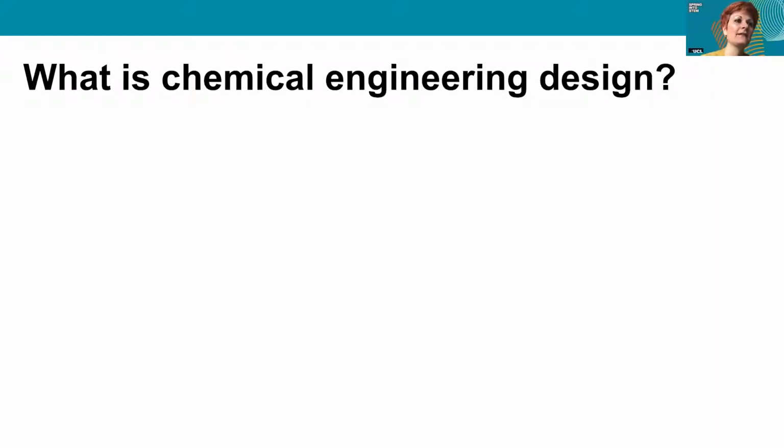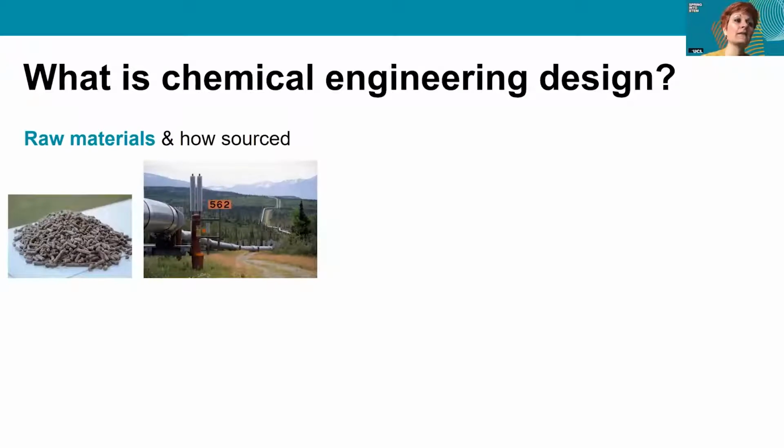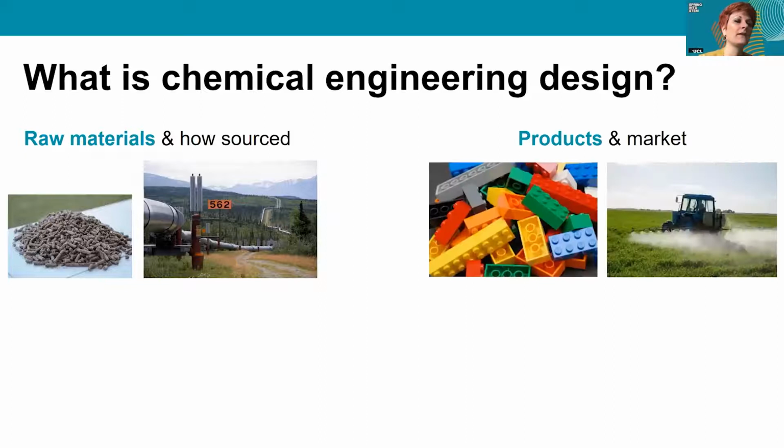Firstly, the first animation shows us that as chemical engineers, we're thinking about raw materials, and how they're sourced. The example photographs here are showing natural gas pipelines, and they're also showing biomass pellets. And the question is, how are raw materials such as the ones I've shown here sourced? How are they obtained? And what can we do with them? Yes, exactly, the products on the market.